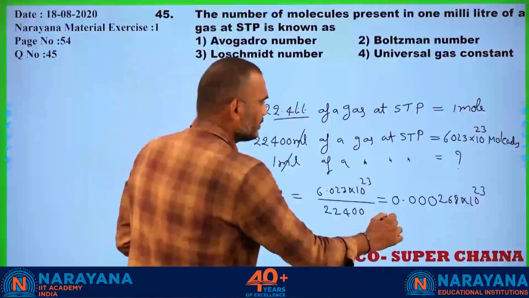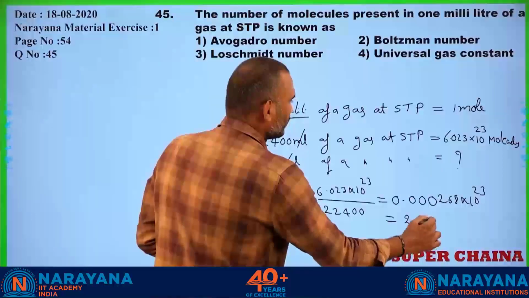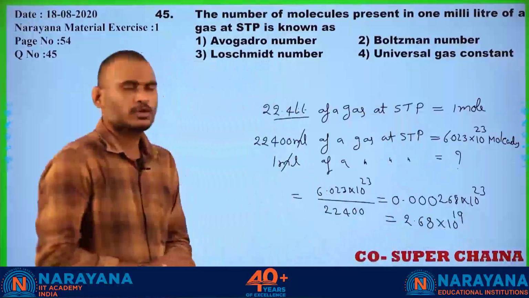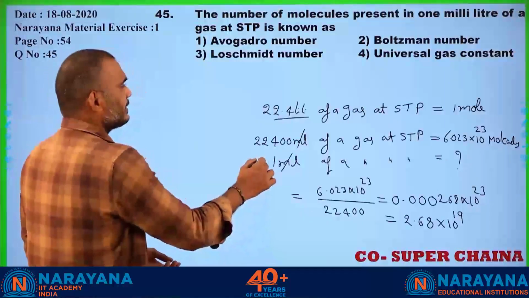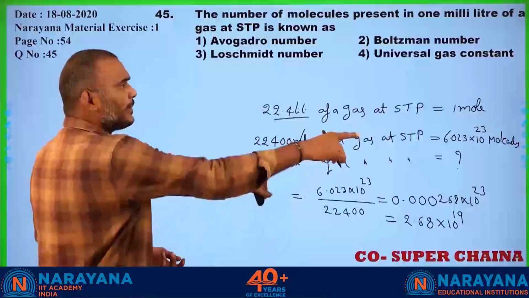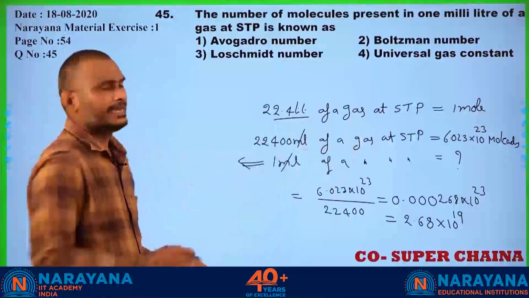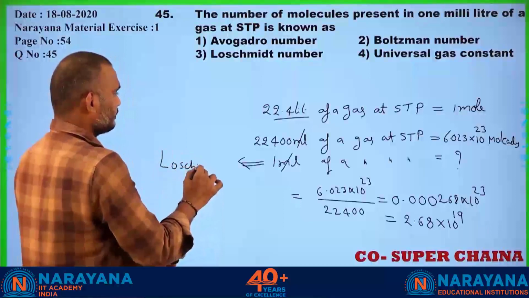In scientific notation we write this as 2.68 into 10 to the power of 19. This number, the number of particles present in 1 ml of a gas at STP, is called the Loschmidt number.